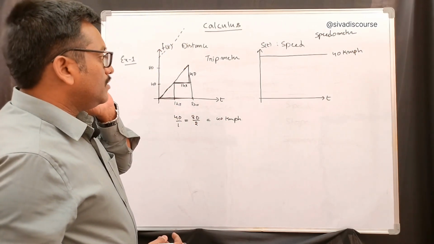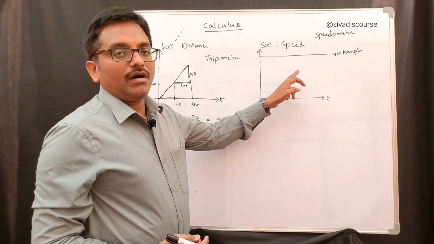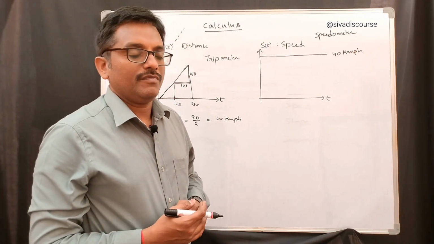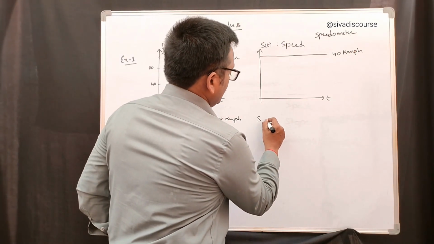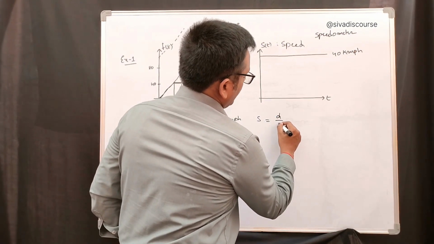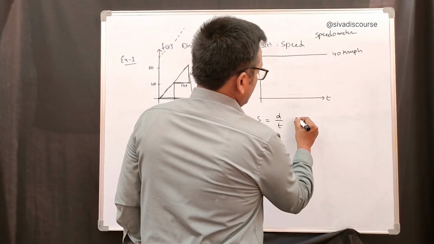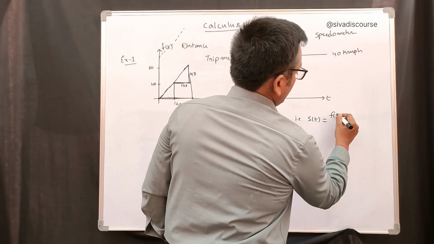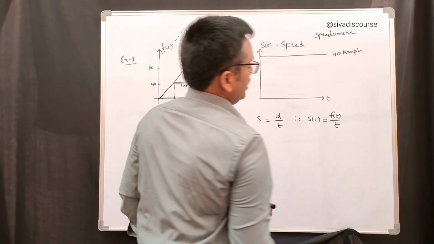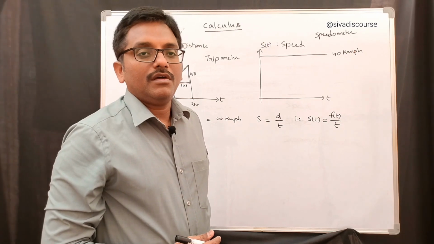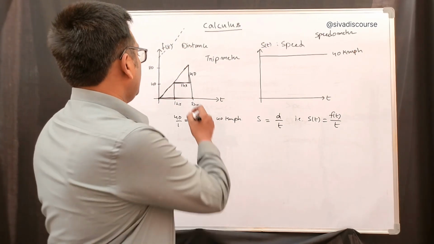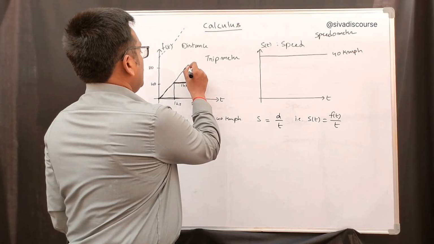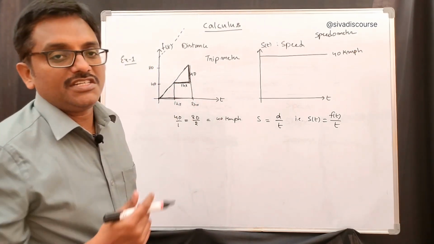So here, to find out the speed, or if the speed is given to find out the distance, we can use algebra. Speed is nothing but distance by time. According to these notations, s of t we can write as f of t by t. But here we have discussed, for a small change in time, what is the change in distance.